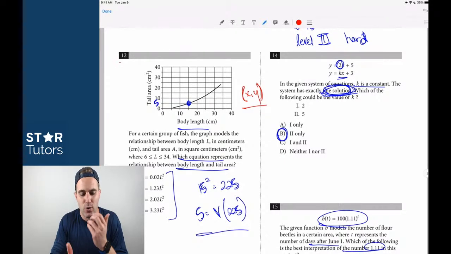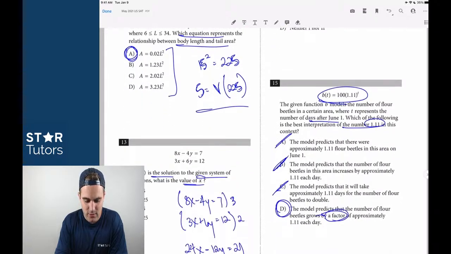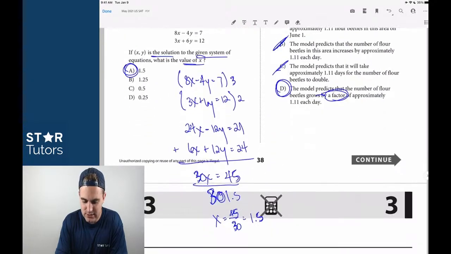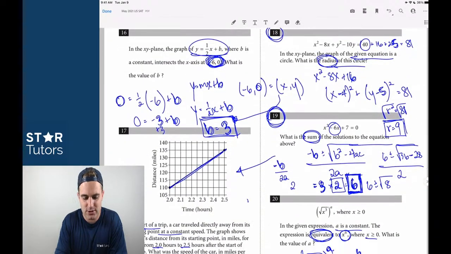So I could do number 12 in kind of maybe a non-traditional way by plugging in a point here, right? I knew that this was an XY point on the line, so I'll come back to that one for 12. Let's finish grading this. 12, 13 was A, 14 was B, 15 was D. Yeah, for whatever reason, those last multiple choice actually weren't as hard as I thought they would be.